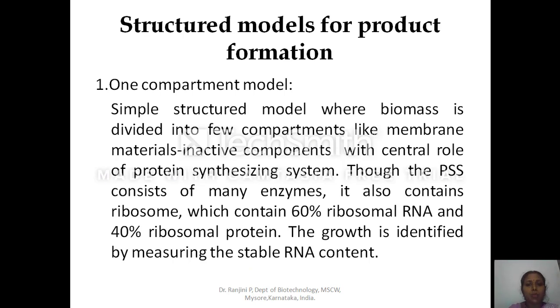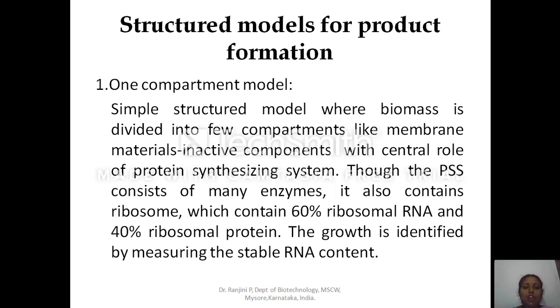Next, a few structured models for product formation or cell growth. First one, the compartment model. It's a simple structured model where biomass is divided into a few compartments like membrane materials, inactive components, with the central role of the protein synthesizing system. So the membrane will be considered as the inactive component and the protein synthesizing system is considered as the active component. Though the protein synthesizing system consists of many enzymes, it also contains ribosomes, which contain 60% ribosomal RNA and 40% ribosomal protein.